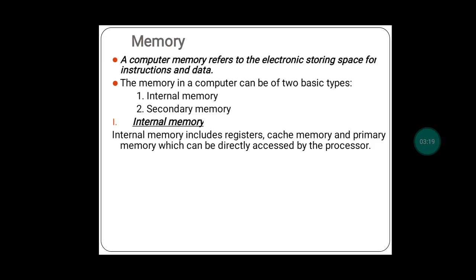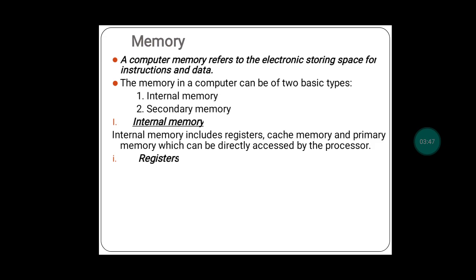These internal memories, registers, cache memory and primary memory, can all be directly accessed by our processor. If I have stored some data in the primary memory, in the RAM, I can directly access that data in the RAM by the CPU. So all these things are directly connected to the CPU, and that is nothing but internal memory.